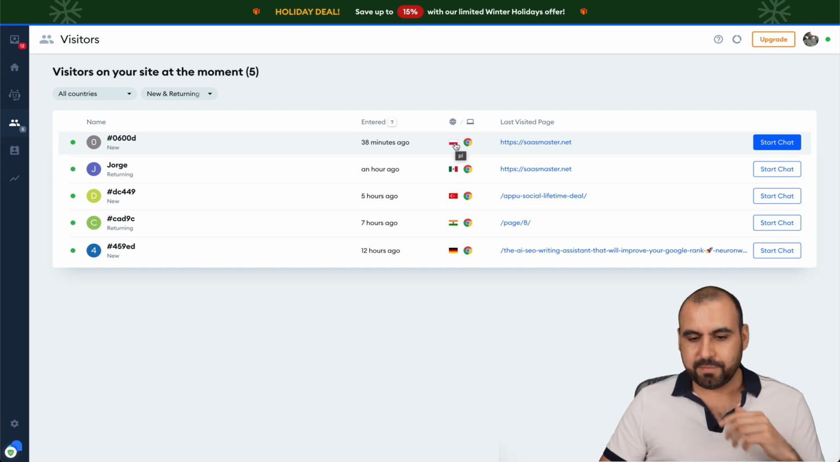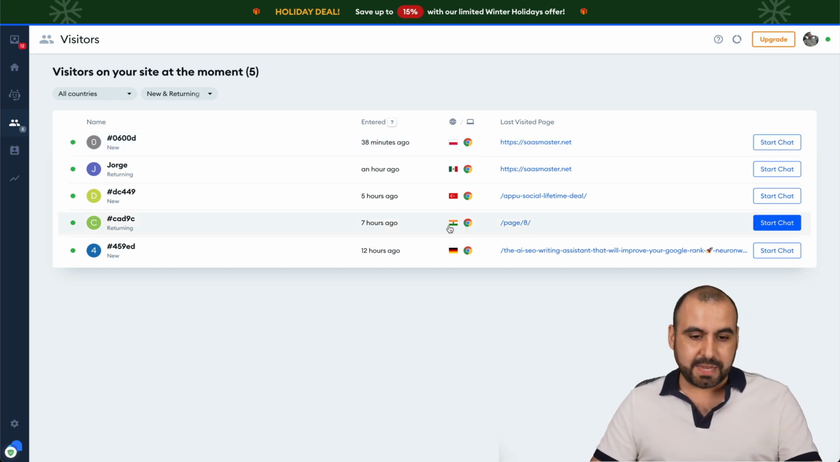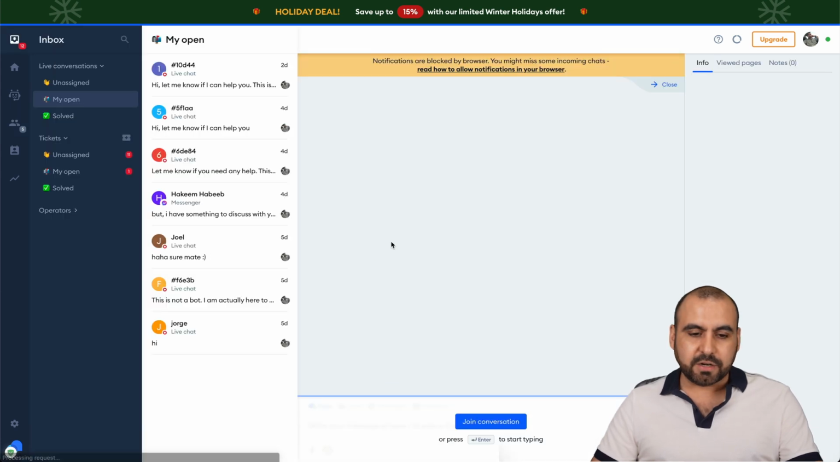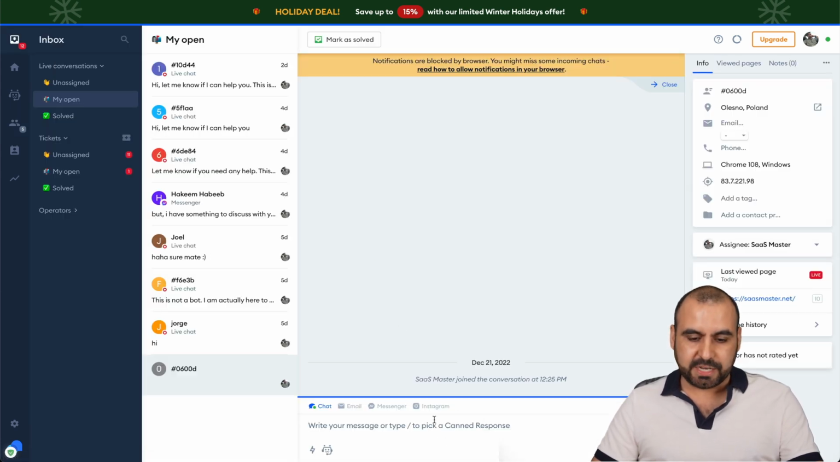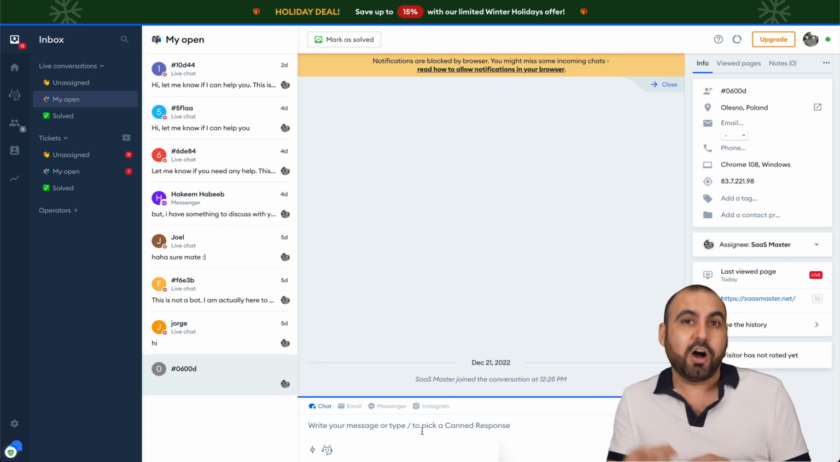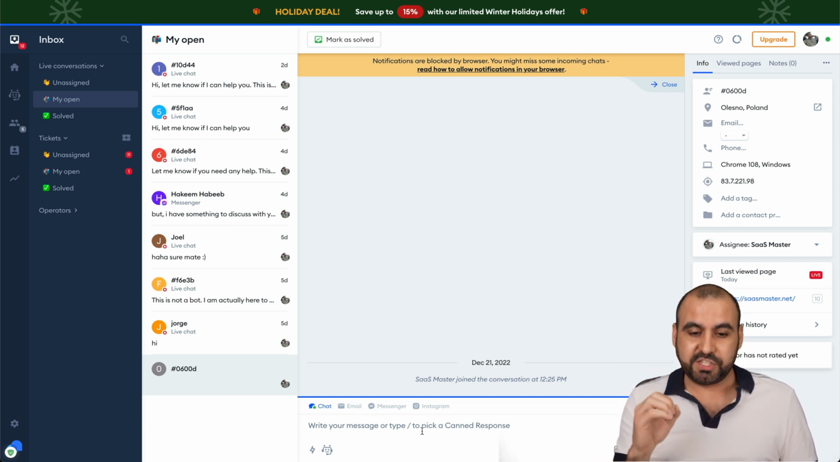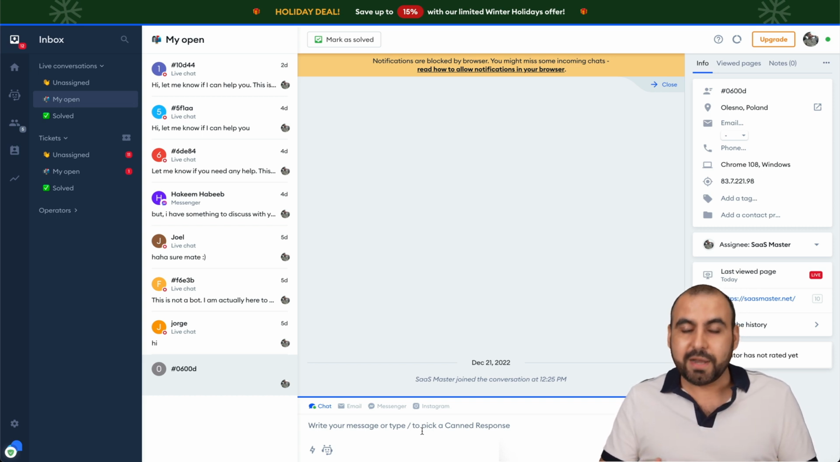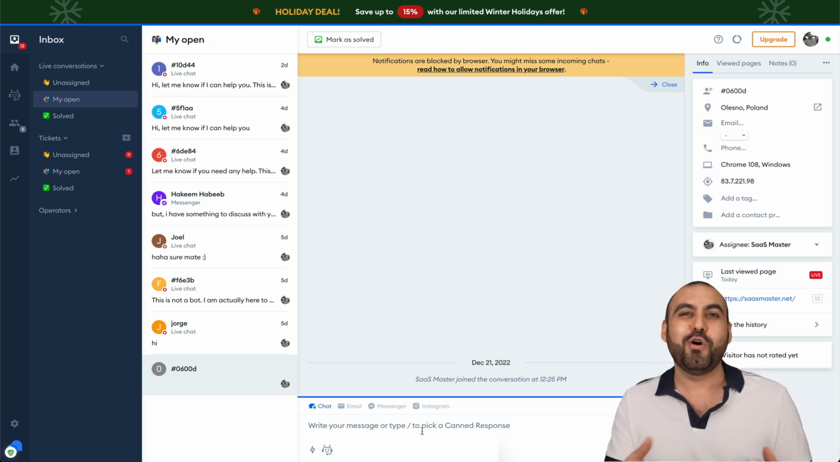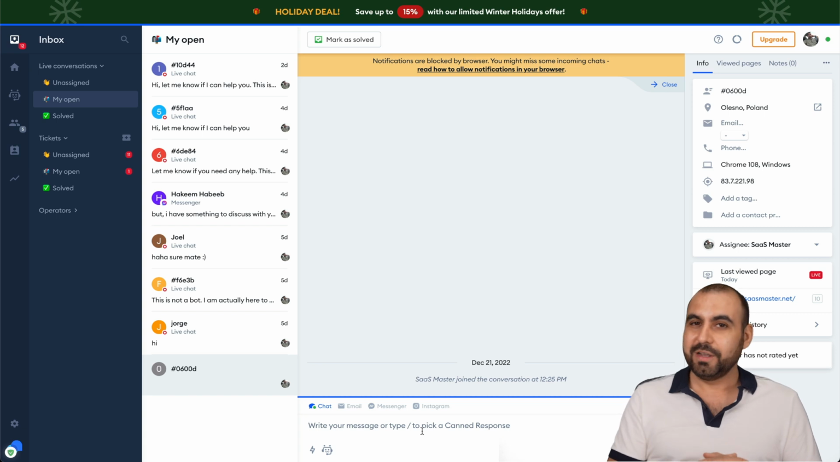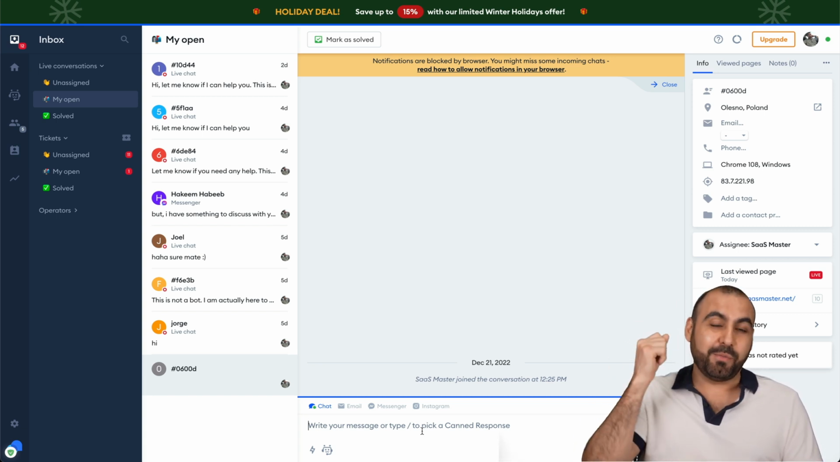I'll give you a quick example from this one right here. I'm not sure what that flag is. This one's from India, seven hours ago, too long. This 38-minute one, I can start the chat right here and join the conversation. Now this person hasn't contacted me. All they are seeing is a bubble for the chat option. But I can say, hey, this is not a bot. Let me know what I can help you with. I'm here right now. Something like that. And that's pretty cool because if I need to ask something, I know that someone's available right now.